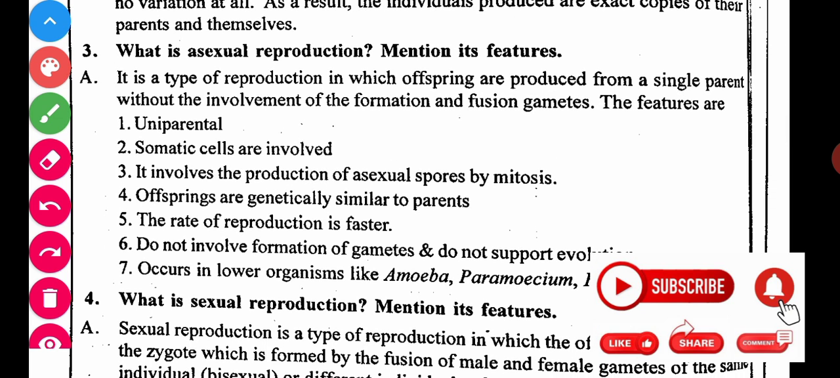Next, what is asexual reproduction? Mention its features. Asexual reproduction, we know, has a simple definition: it doesn't involve fusion of gametes. And the features are: uniparental, somatic cells are involved, production of asexual spores by mitosis, and offspring are genetically similar. So this question is a general question. We may get it.